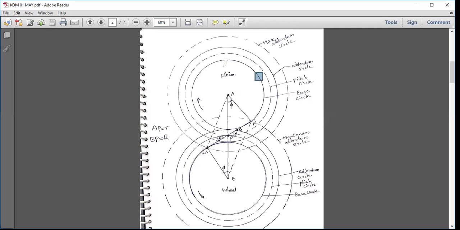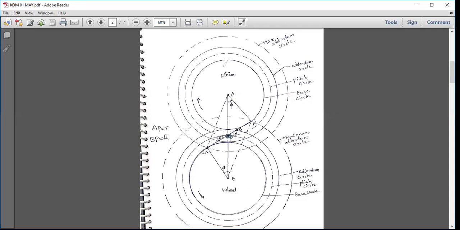Similarly, for the wheel, this is the pitch circle, this is the addendum circle, and this is the base circle. I hope you are able to follow this. This is the terminology. The pitch circle of the pinion and the pitch circle of the wheel intersect at one point known as the pitch point.